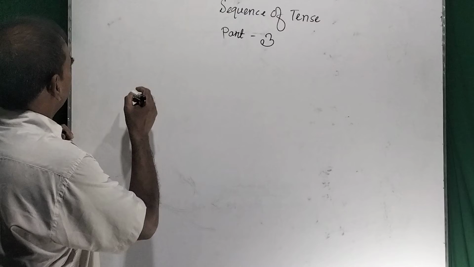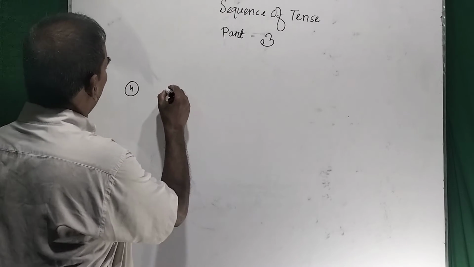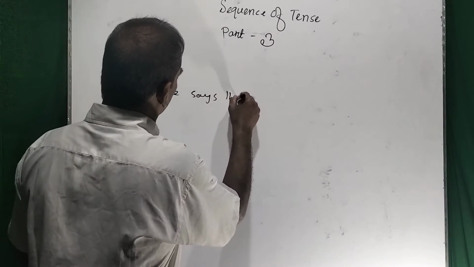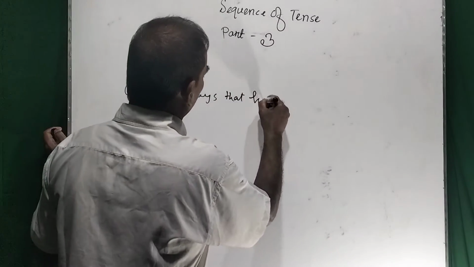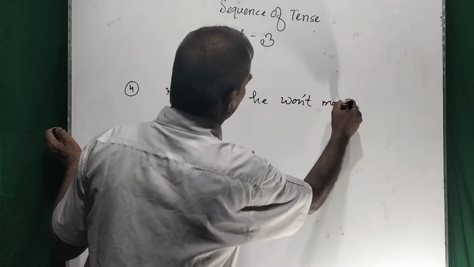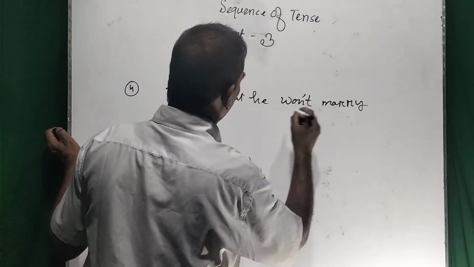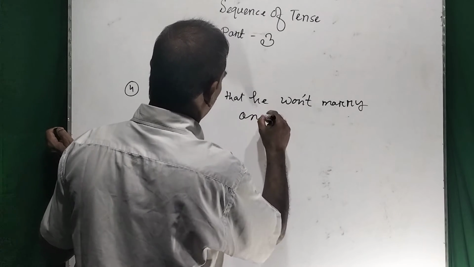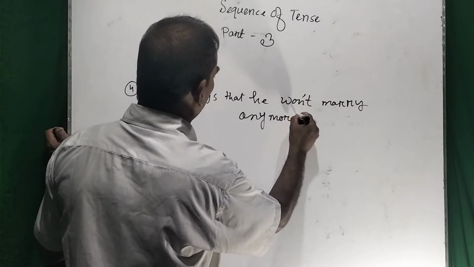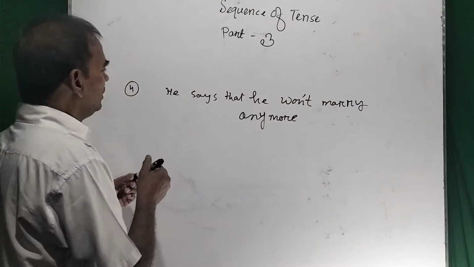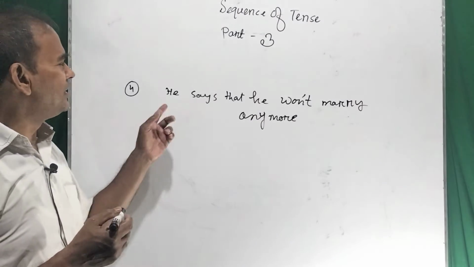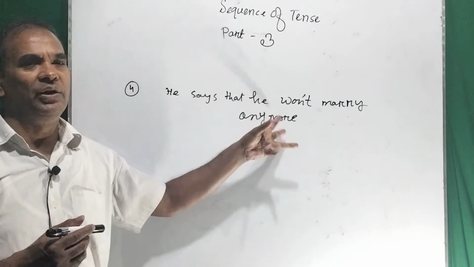Please take a look at. He says that he won't marry anymore.